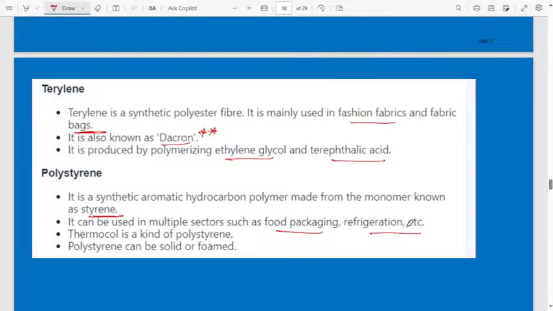It can be used in multiple sectors such as food packing and refrigeration. Where will we use polystyrene? Thermocol is a kind of polystyrene. We use thermocol, thermoflask. It is made up of polystyrene. Polystyrene can be a solid or it may be foamed.